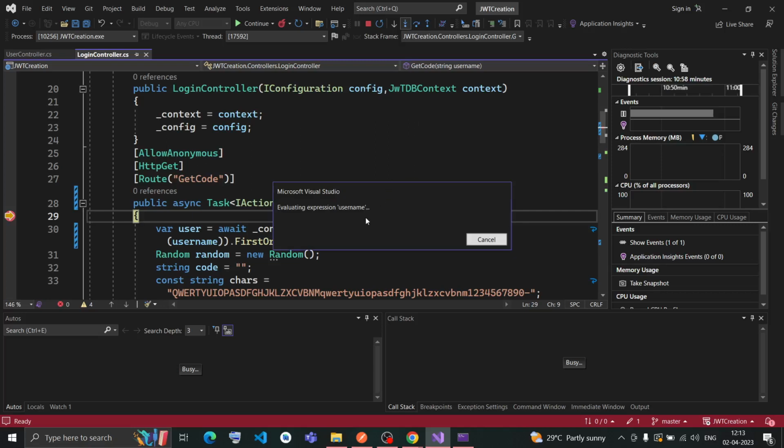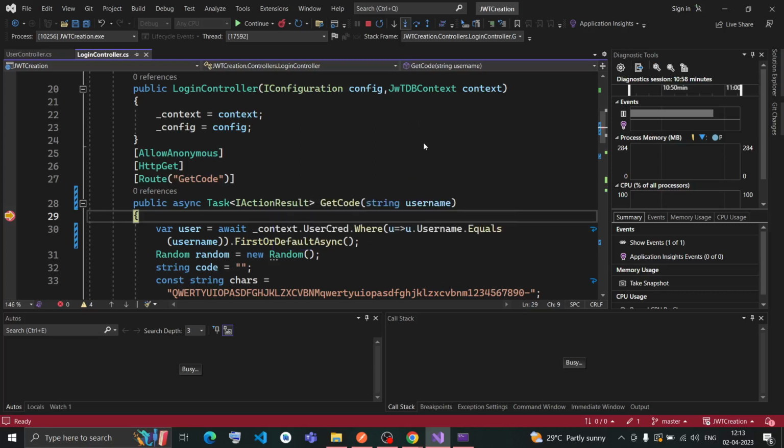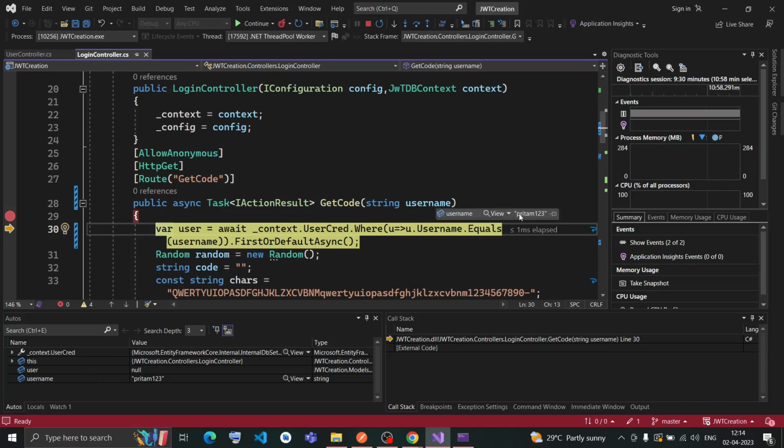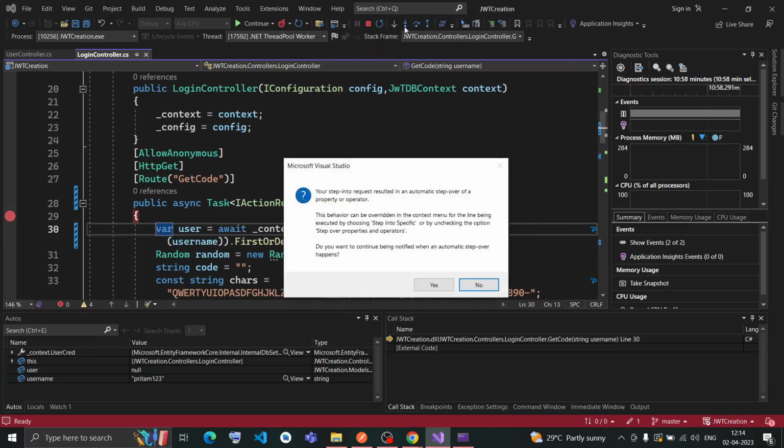Here, if I step into it, it is evaluating the username expression. If I hover over username, the username is set as Preetham123. So username is coming in this method, and this query is _context.UserCred where u.username is equal to the username which I am passing, and it gives me the FirstOrDefaultAsync record. If I step into it, it will go and check the database.